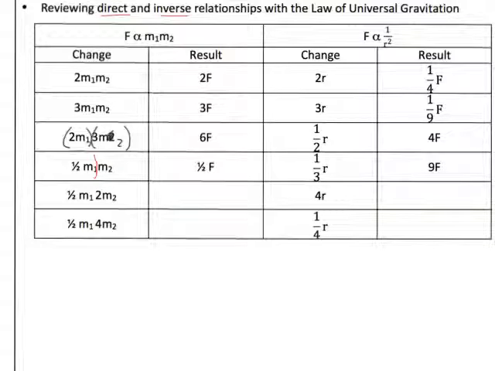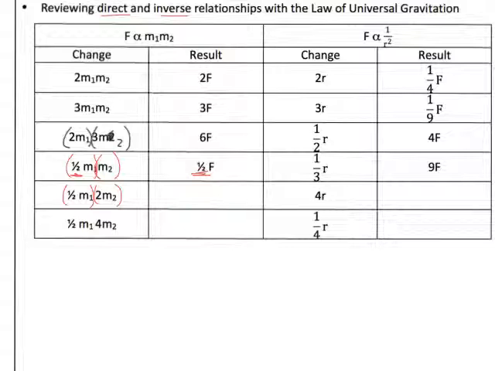And it works with fractions as well if you are decreasing the mass. So if I were to take away some of the mass of mass number 1, but leave the second mass alone, I only have a coefficient of 1/2 in front. Since it's a direct relationship, my force is going to be 1/2 as big. So let's try 2 more.